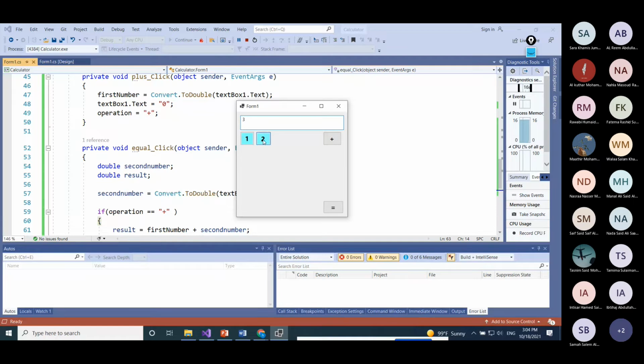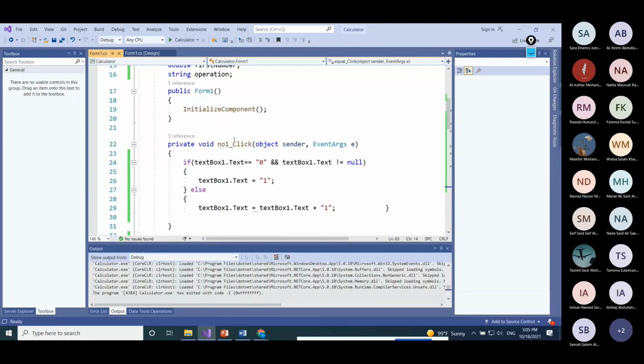So now 32 plus 1, that is equal to 33. So it will do the calculation, a plus operation of any two numbers. The rest of the code will be exactly the same of whatever we did so far.